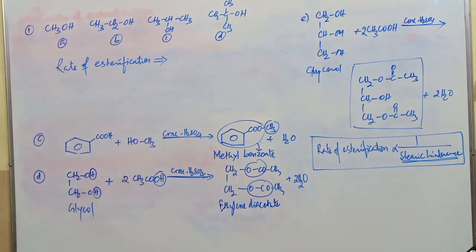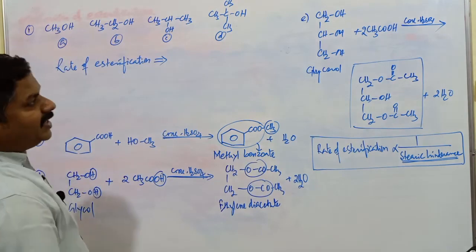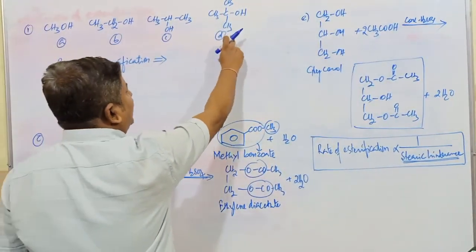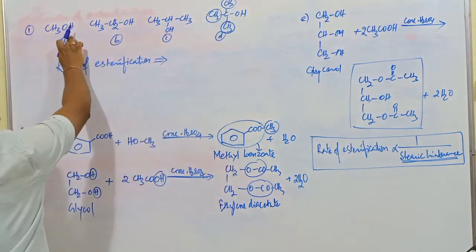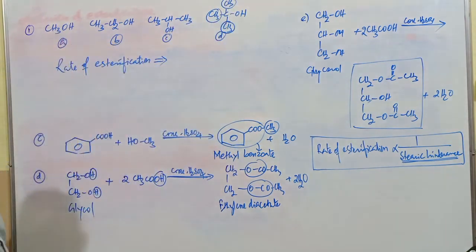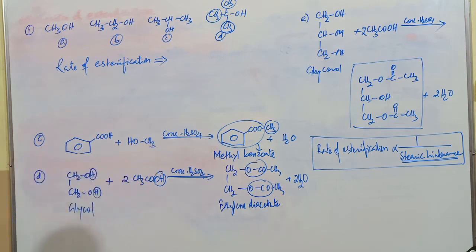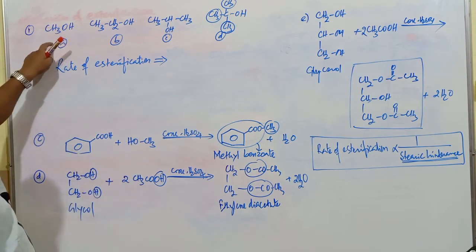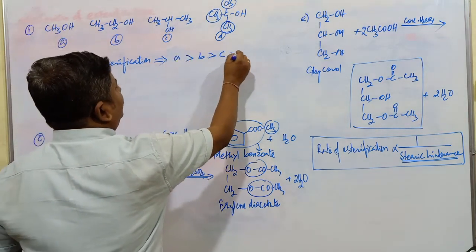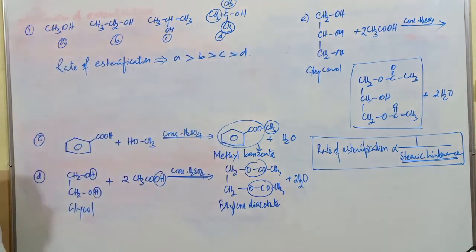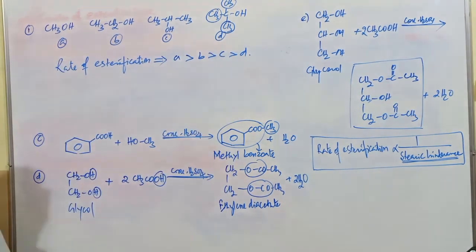Already we have discussed rate of esterification is inversely related to steric hindrance, where minimum and maximum steric hindrance. This is a compound with maximum steric hindrance. Bulkier groups are present here. This is very simple compound. And anyway, towards the reactivity of cleavage of OH bond, which alcohols are more reactive? Already I mentioned. Primary alcohol, especially methanol, is going to be more reactive. So order is very simple: A, B, C, D. A is more reactive compared to B, B is more reactive compared to C, and D is going to be least reactive.